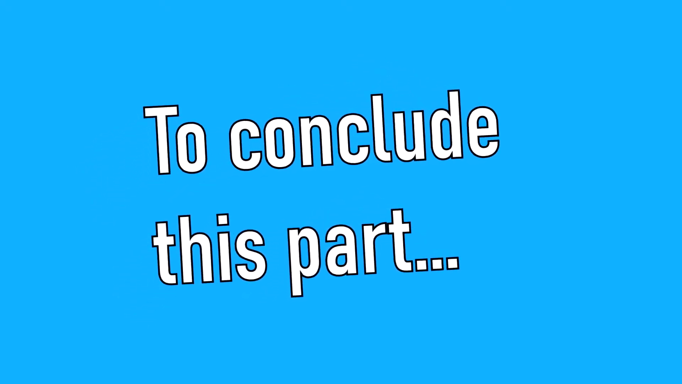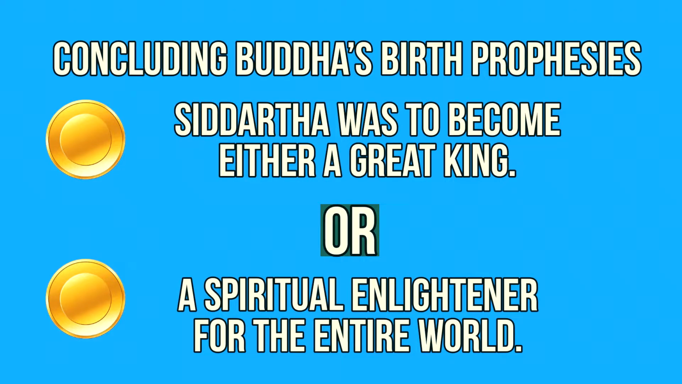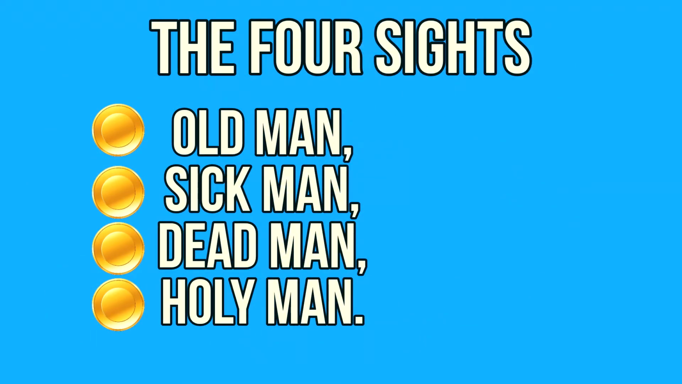To conclude this part, we have now outlined the Buddha's life. From his 2 birth prophecies, which was that he'd either become a great king or a spiritual enlightener for the entire world, the 4 sights he witnessed which spurred his transformation to becoming a spiritual enlightener, which was the old man, the sick man, the dead man, and the holy man.